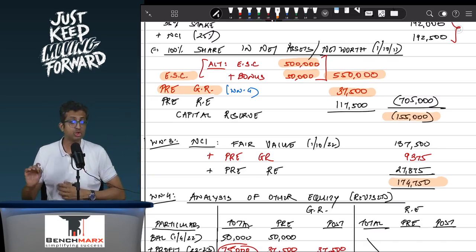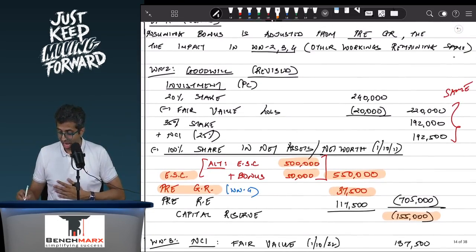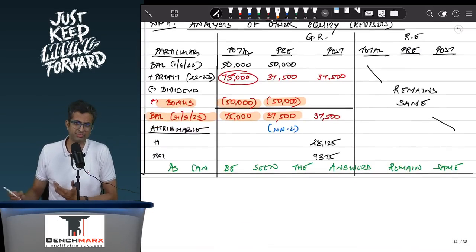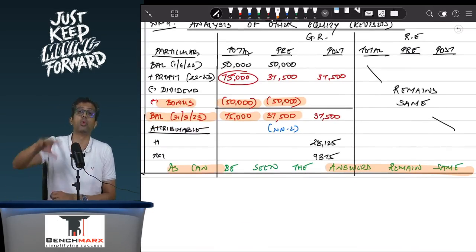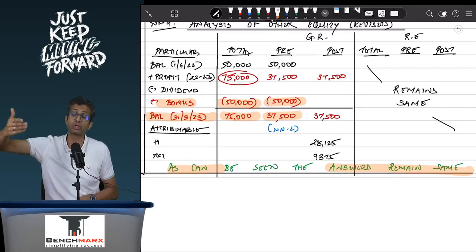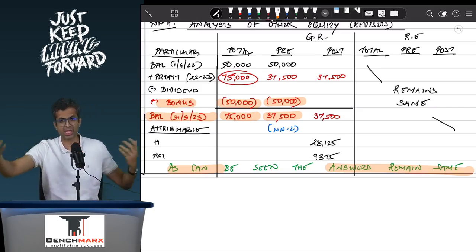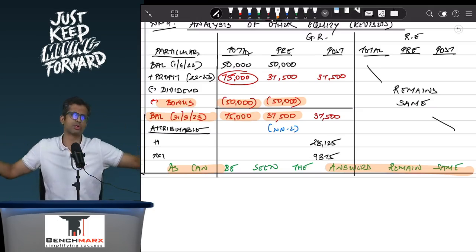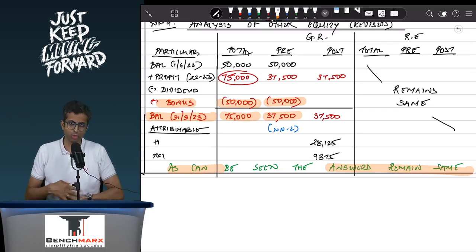Your NCI continues to be at 1,74,750, and everything else remains the same. So as we have concluded, as can be seen, the answers remain the same. But if you want to follow the institute solution, like even if we have discussed in class for bonus, you can give the effect for bonus and solve, or you can ignore the bonus altogether and solve. Your ultimate answers would remain the same, as we can see over here.